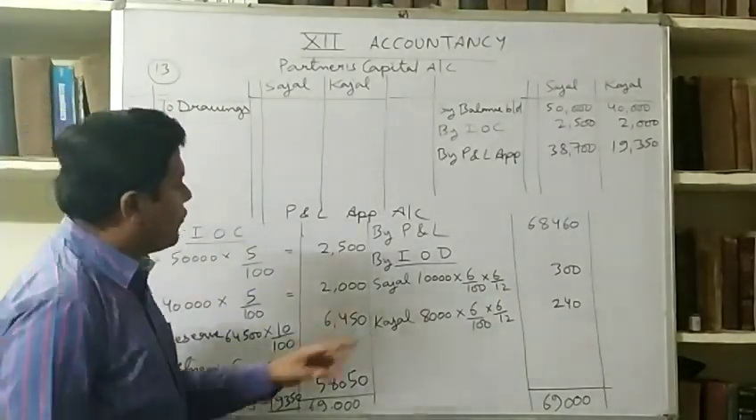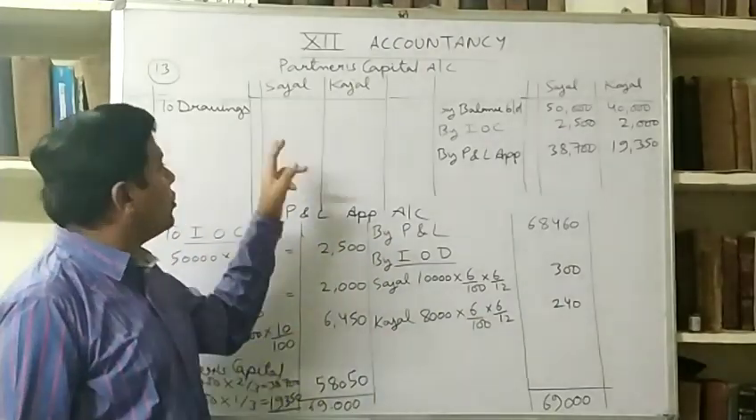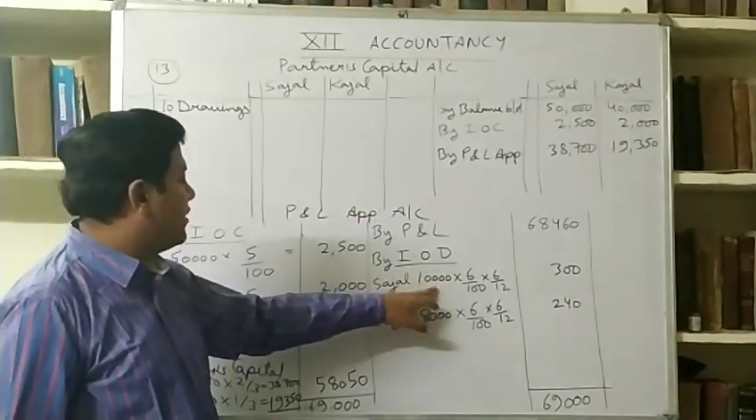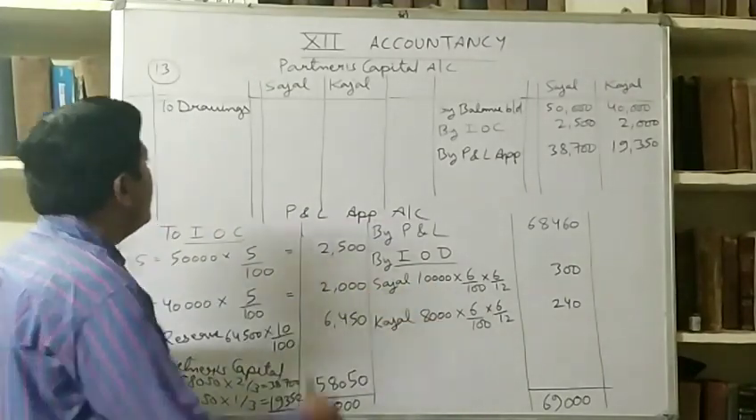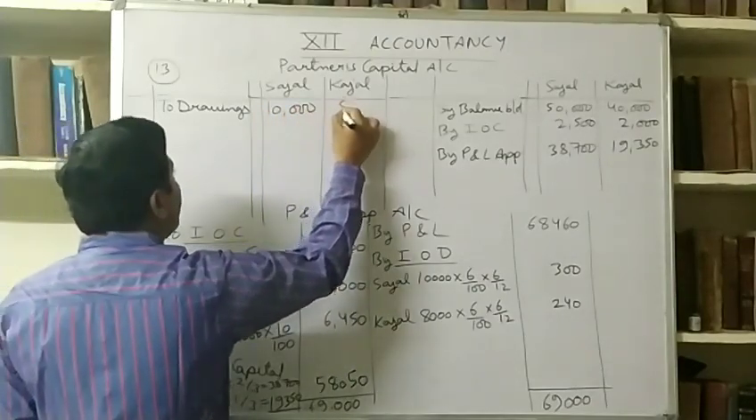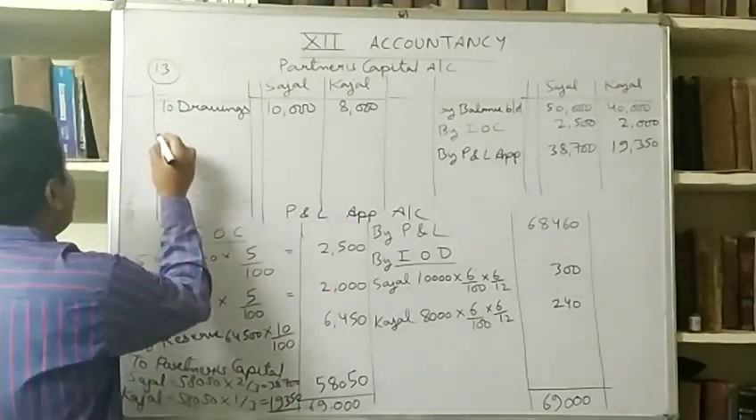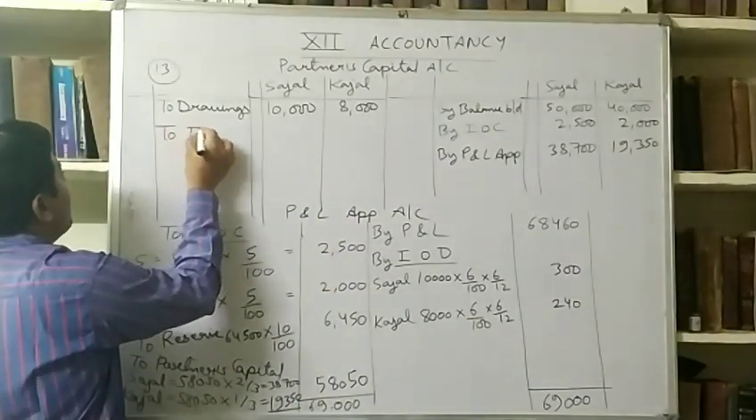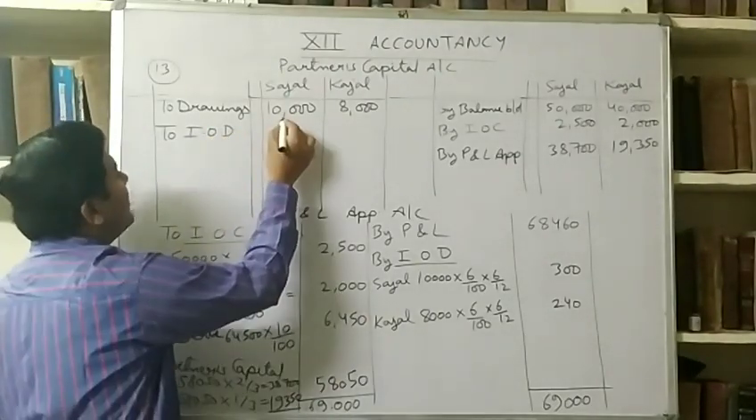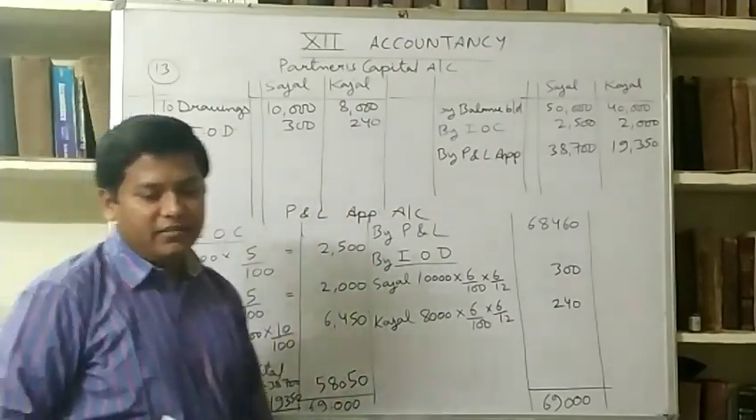So what is the amount of drawings? Remember that drawings and interest on drawings both are debited to partners capital account. Do not make mistake. We have to write down drawings also 10,000 and 8,000, and also we have to debit interest on drawings. Write full forms: 300 and 240.